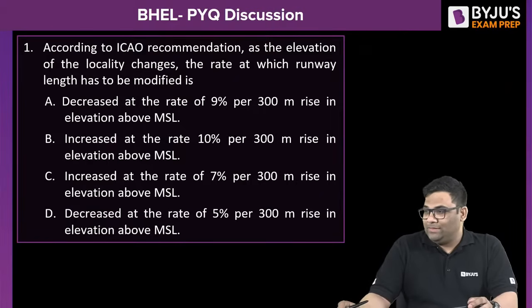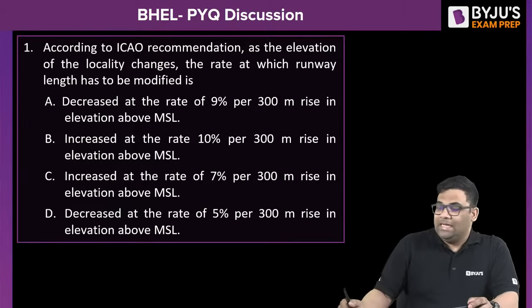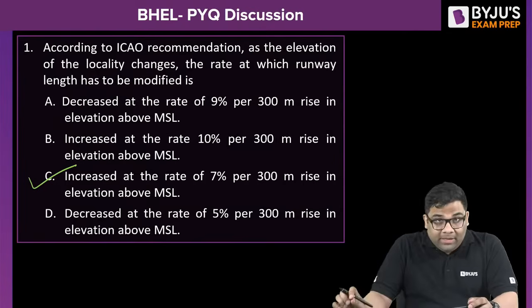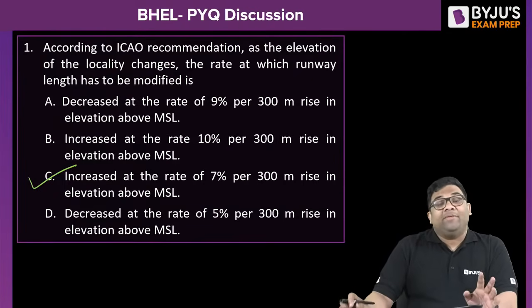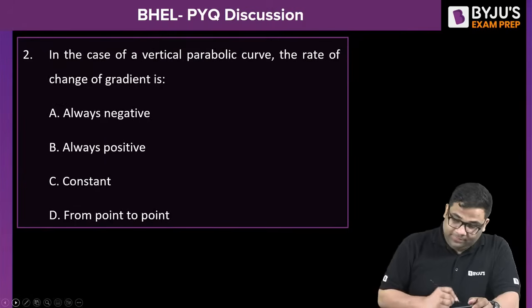C. Asmita is telling C. Others? Yes, the answer is C. It is increased at the rate of what? 7% per 300 meter rise in the elevation above mean sea level. Okay, let us go to the next question.